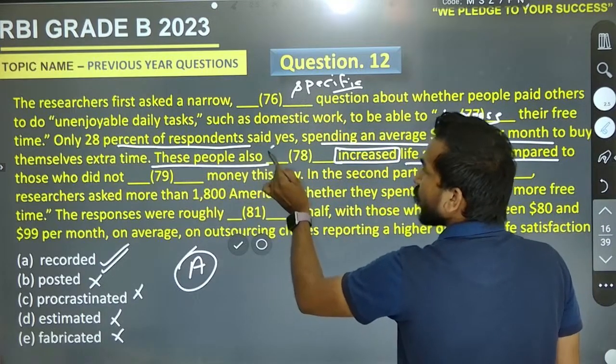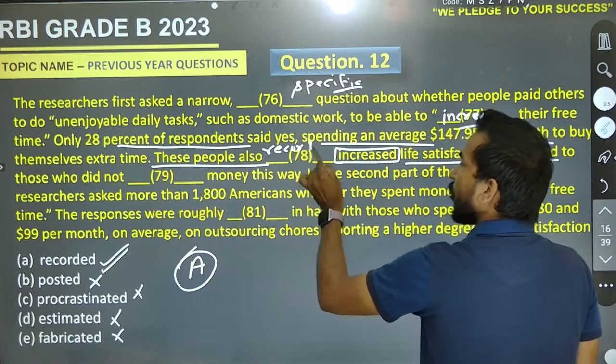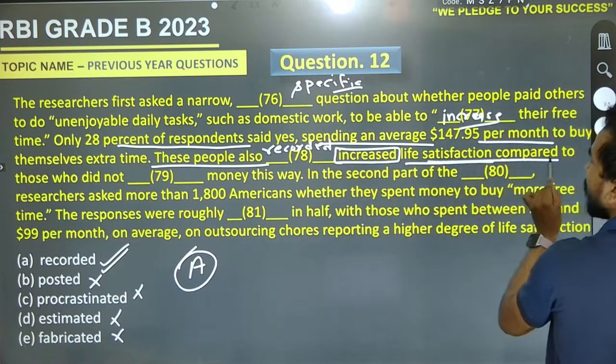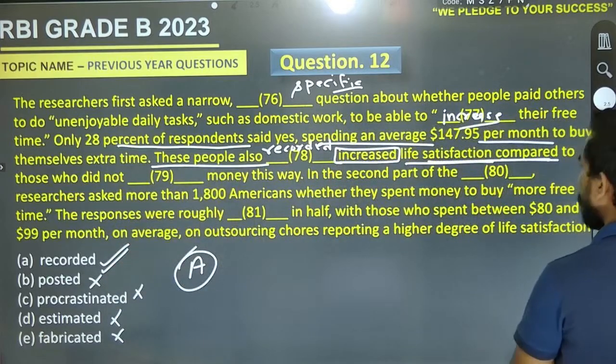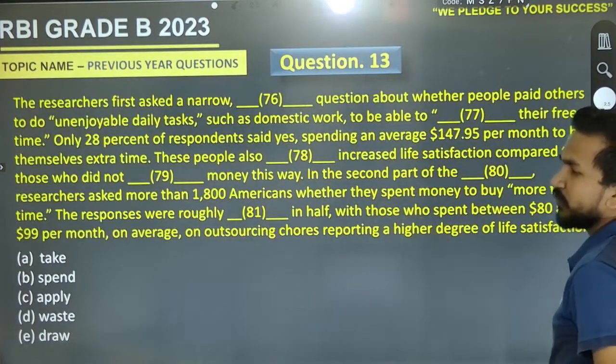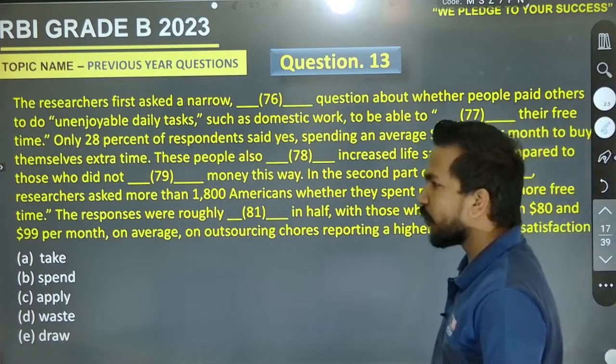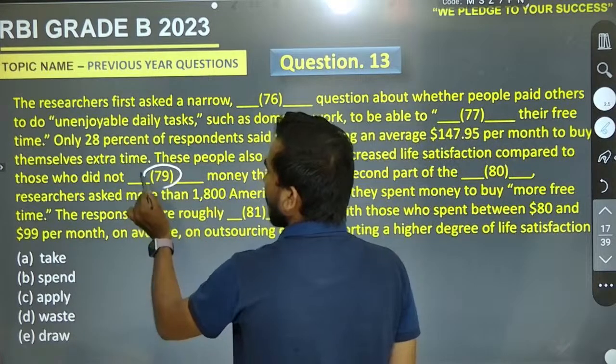These people also recorded increased life satisfaction compared to those who did not blank. You can also go for it, and this one is the very basic question now.